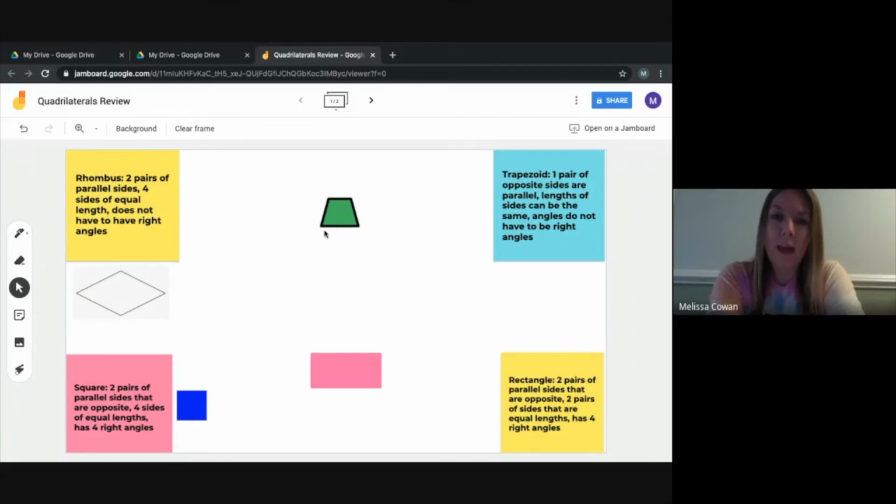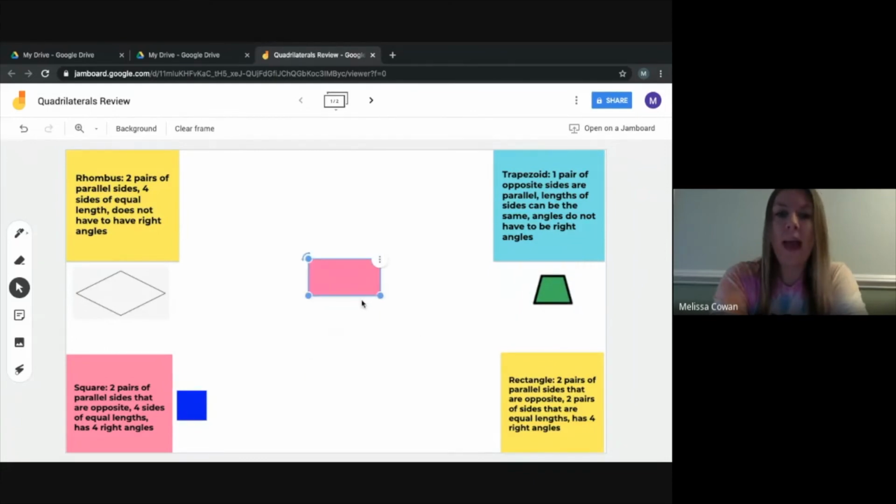And if I look at my angles, it doesn't look like we have any L's, so it doesn't look like we have any right angles. So this is a shape with 1 pair of opposite sides that are parallel. The lengths are not all the same, and it does not have right angles. So I want you to think about which shape this one might be. And if you guessed trapezoid, you are correct.